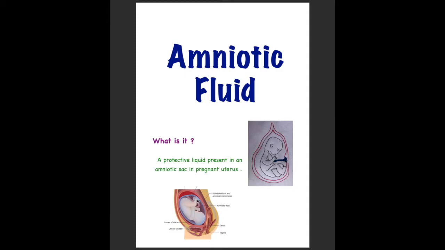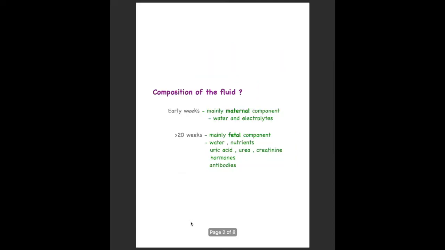So this blue outline you can see is the amniotic sac, and it is filled with amniotic fluid in which the embryo is suspended. Now let's see what amniotic fluid is made up of. The composition of amniotic fluid changes with time. That is, it is different in the early weeks and different in the later weeks.